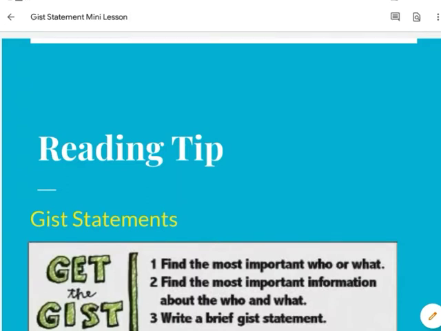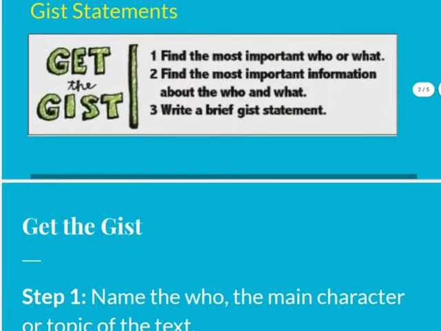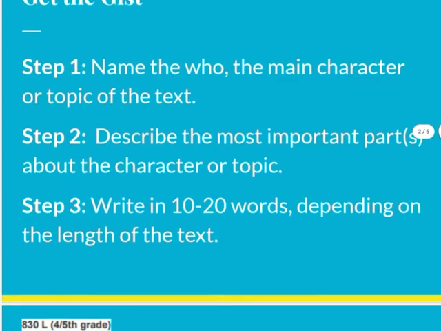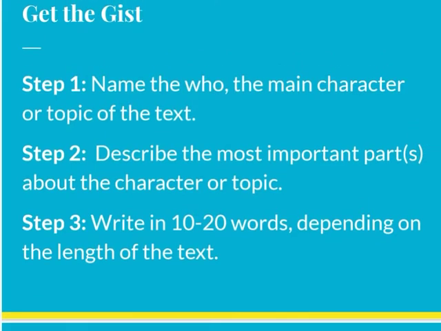In today's lesson, we're going to go over reading tip gist statements. So, getting the gist. Step one to getting the gist of something is to name who the main character or topic of the text is. Step two is to describe the most important part or parts about that character or topic. And step three is to write 10 to 20 words, depending on the length of the text, that basically summarizes what that piece of the text is about.